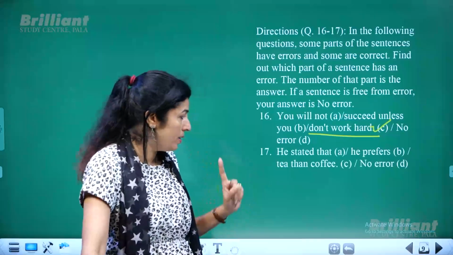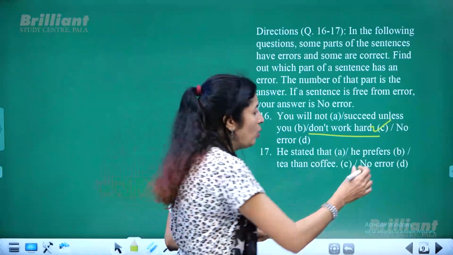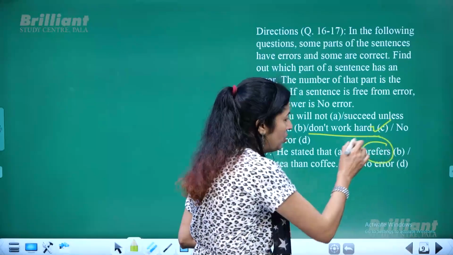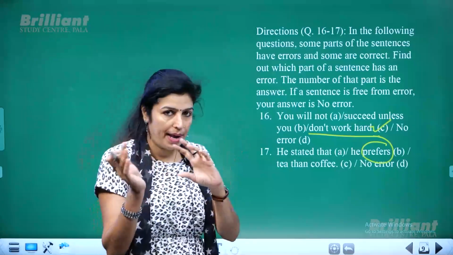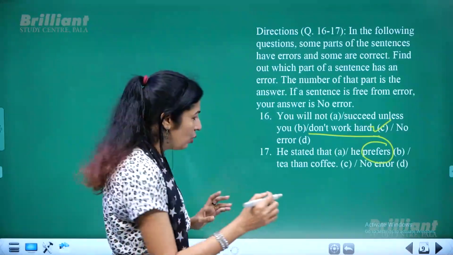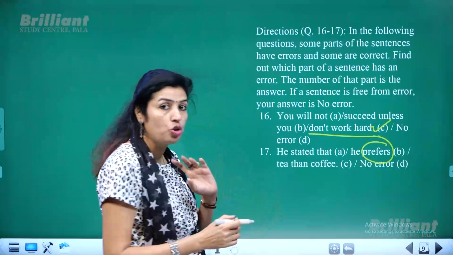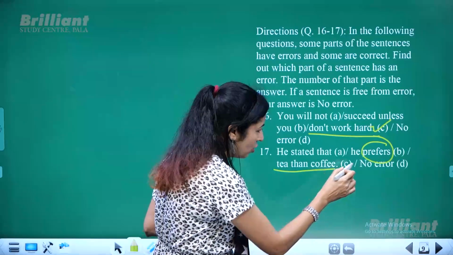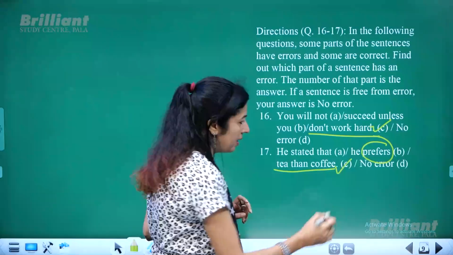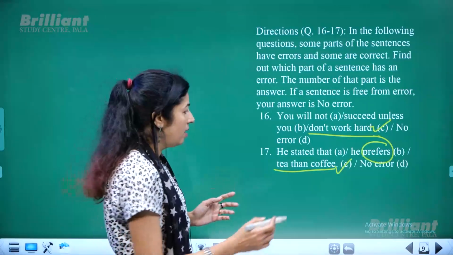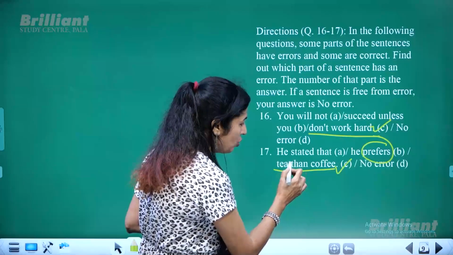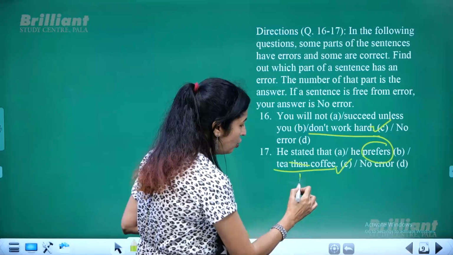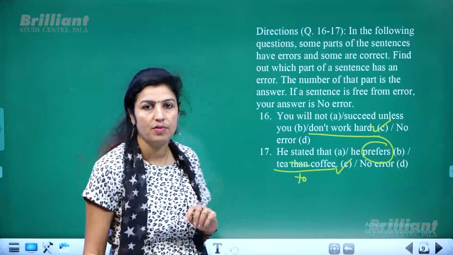But always remember, when you have the word prefers used to compare 2 things, instead of using than, it must be to, T-O. So the C part has error. And how will you correct it? You have to substitute the word than with to. Only then the sentence will be correct.